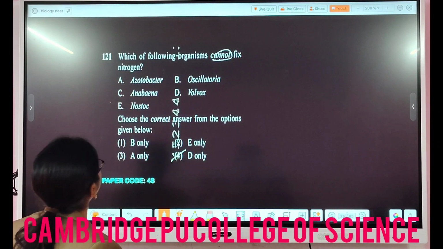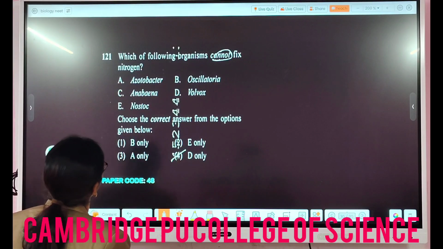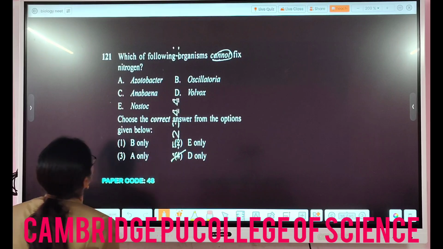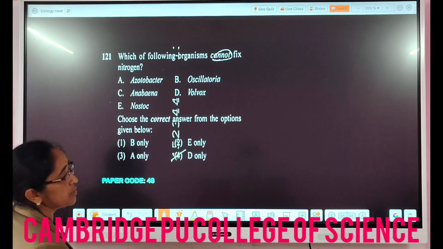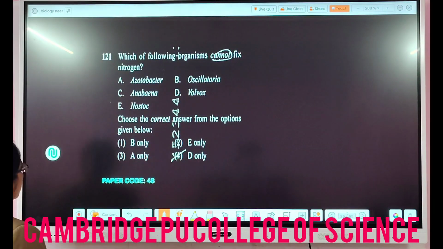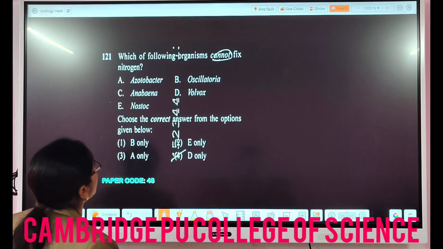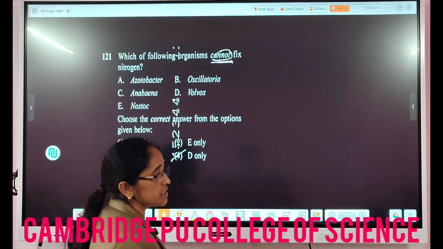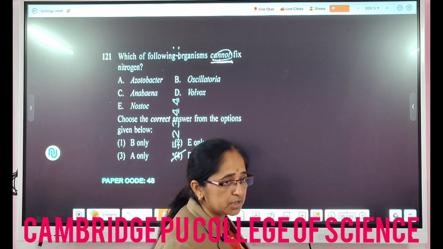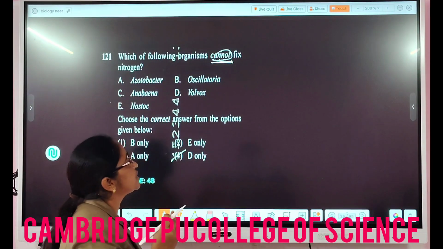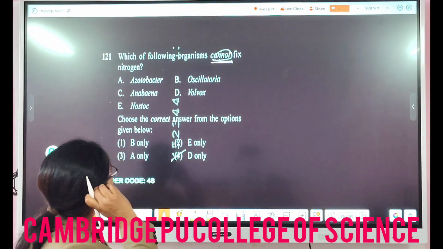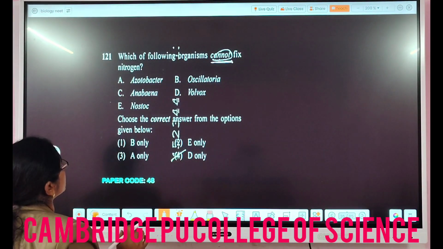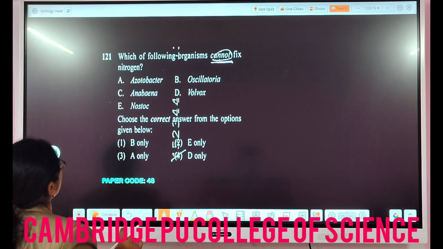Then next one, which of the following organisms cannot fix nitrogen? This topic is from biofertilizers, biotechnology and its application. They are asking which one does not help in nitrogen fixation. What is nitrogen fixation? It converts nitrogen into usable forms, like the ones which can be used by the plants, like ammonia, right? So which of the following organisms cannot fix? They are asking Azotobacter, Oscillatoria, Anabaena, Volvox or Nostoc.